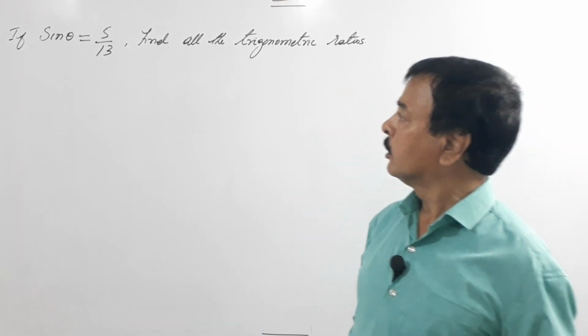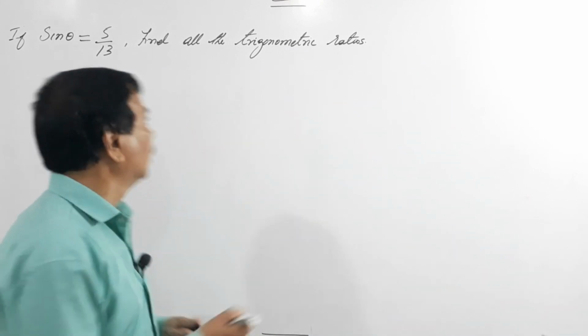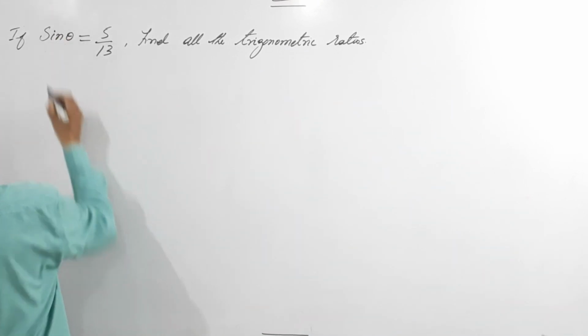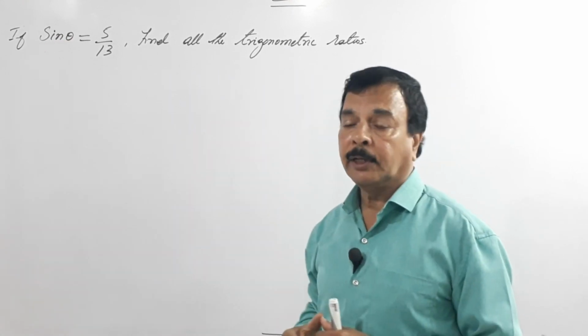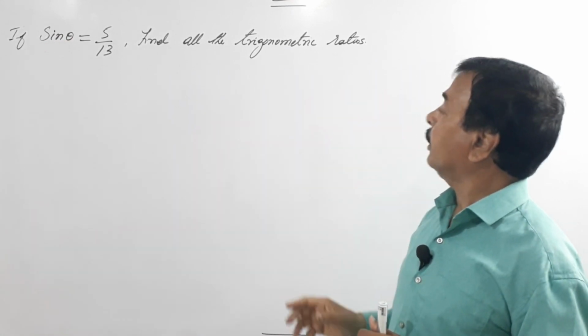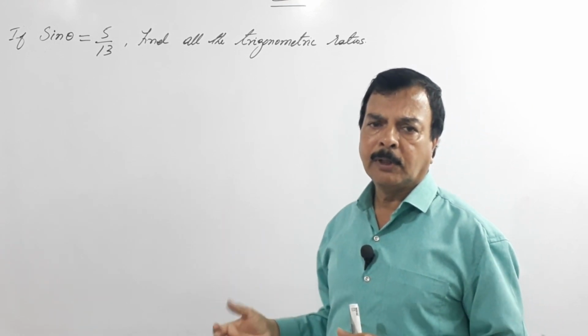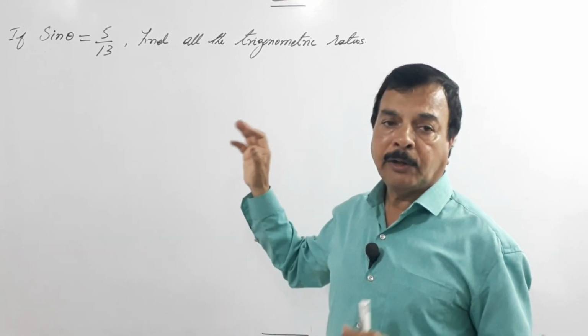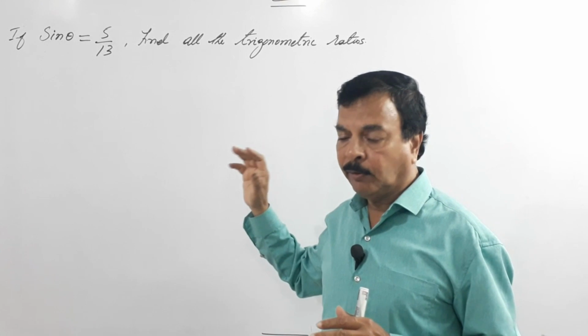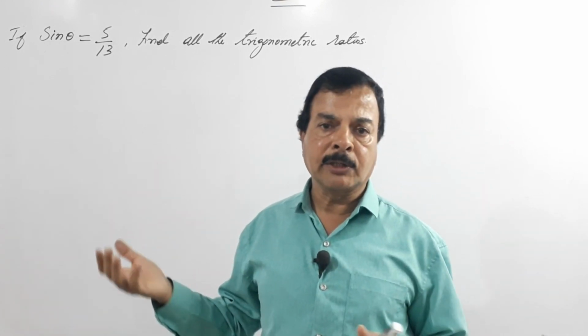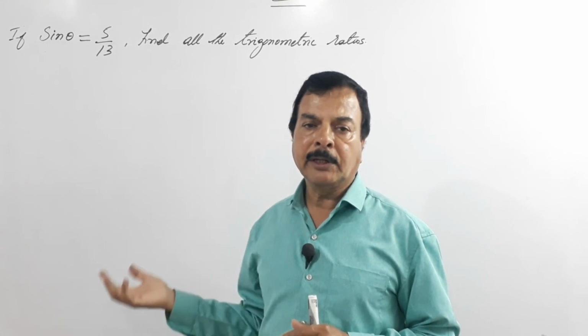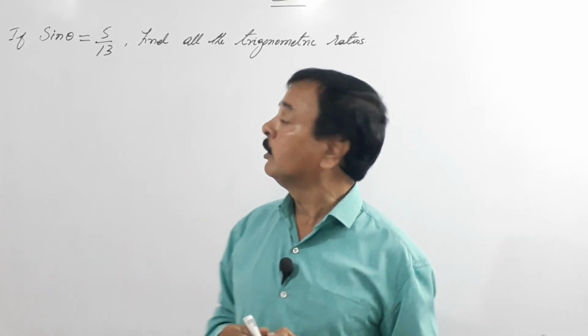So, dear students, we have been given: if sin theta equals 5 by 13, find all the trigonometric ratios. This is a simple problem, but we will solve it, and we'll stop after we have found sin, cos, and tan theta. The remaining things you can find yourself.